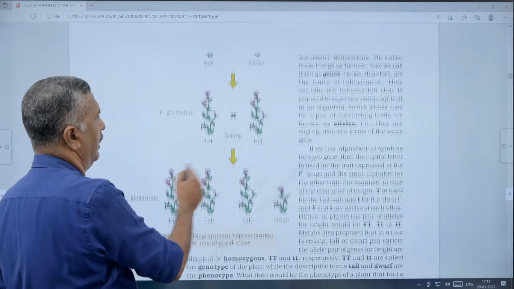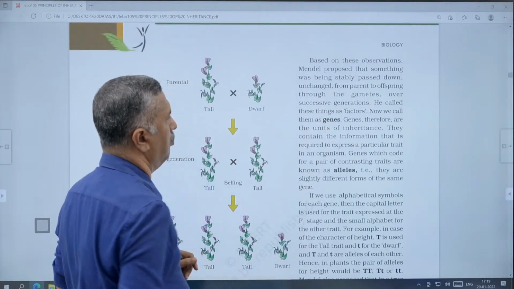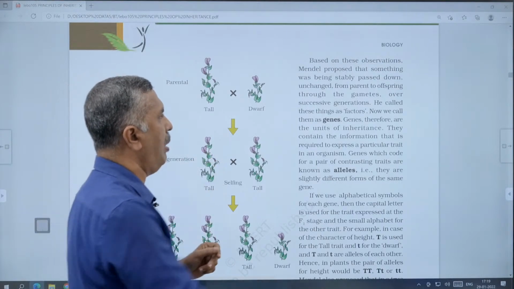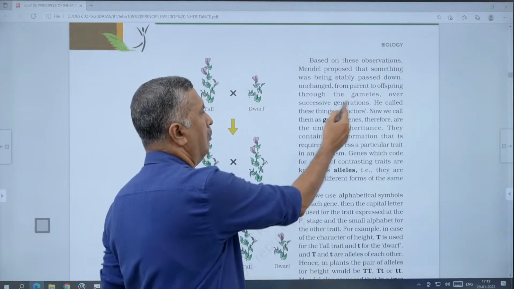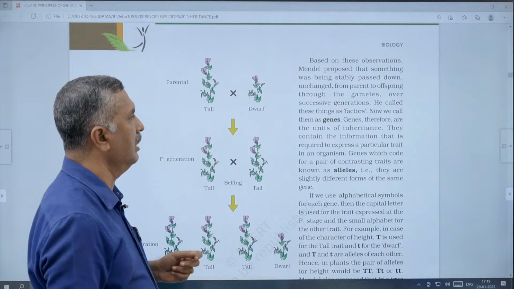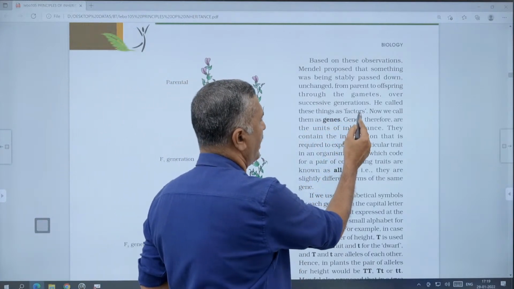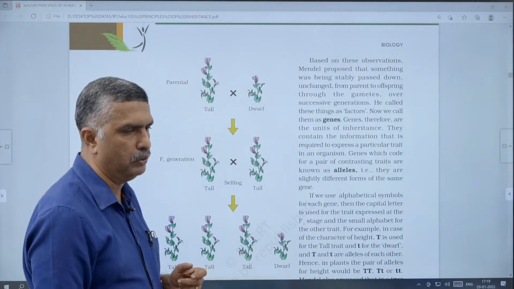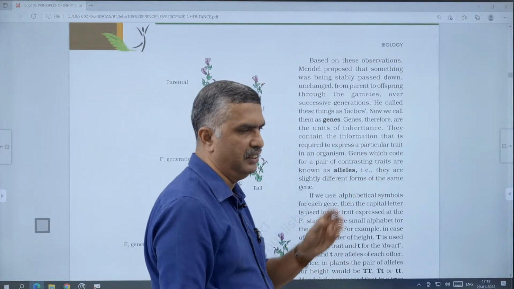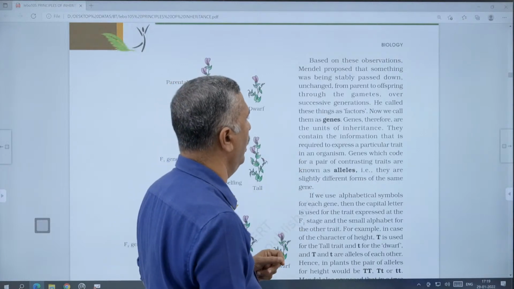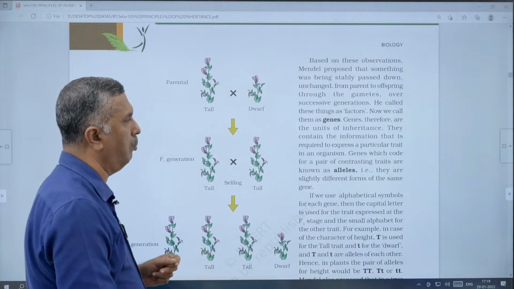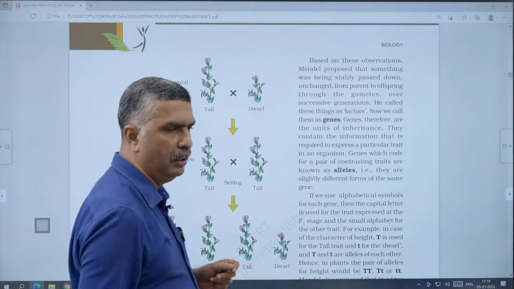Okay, then what conclusion did he draw? Based on this observation, Mendel proposed that something was being stably passed down, unchanged, from parent to offspring through the gametes over successive generations. These things are called factors. According to Mendel, the substances passing from one generation to the next are called factors. Now we call them genes. The term gene was coined by Johannsen, a scientist, in 1902.